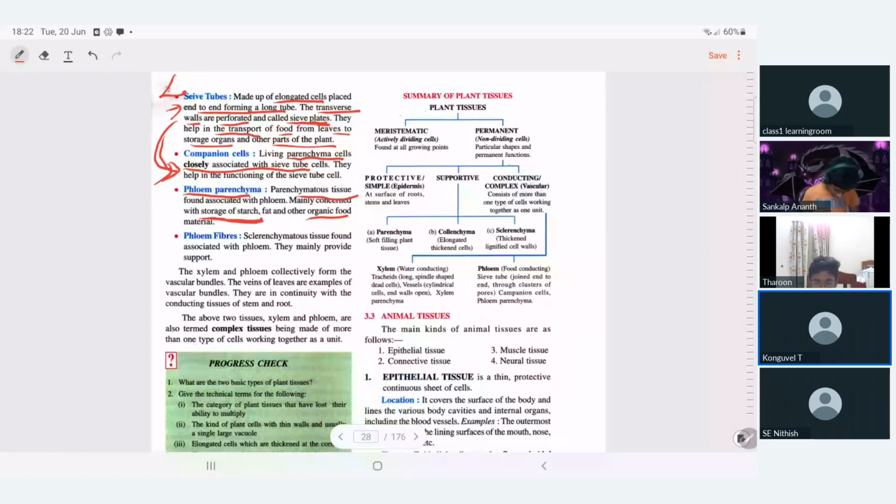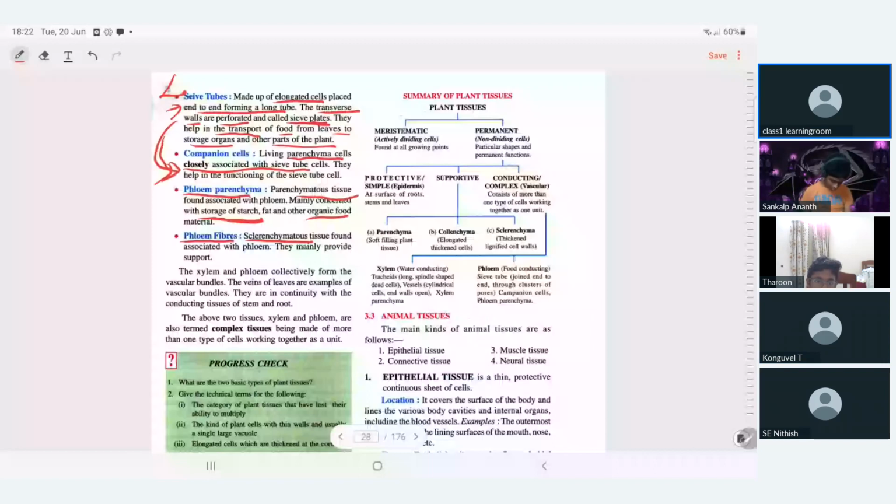What is the first word in phloem parenchyma? You have the textbook. Listen, I'm asking what word is there. See, it is parenchymatous.